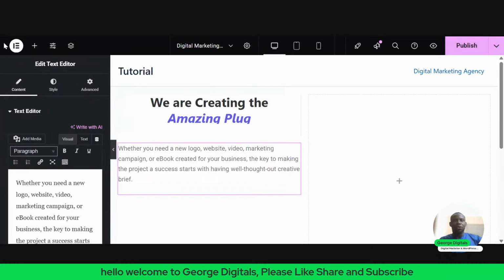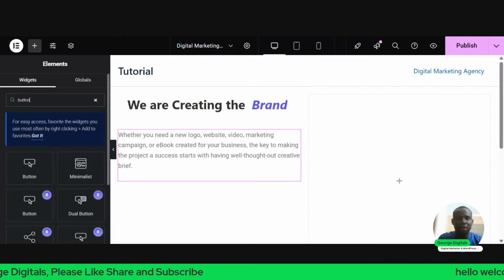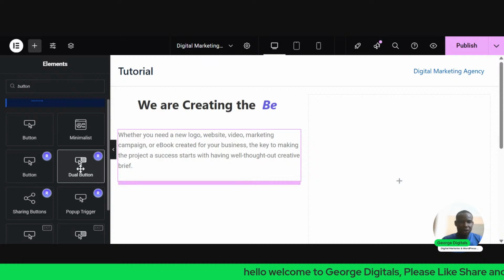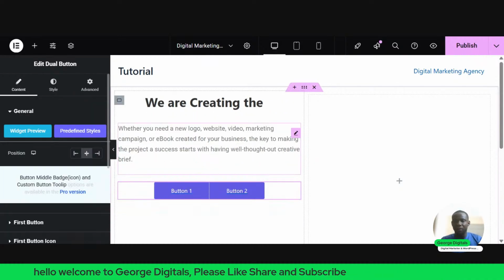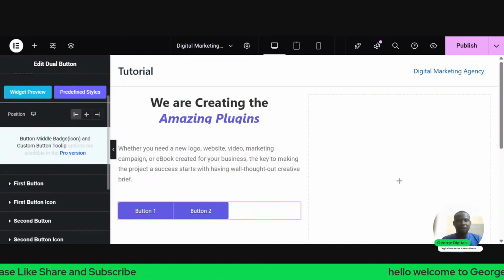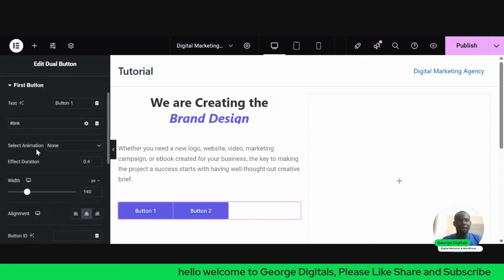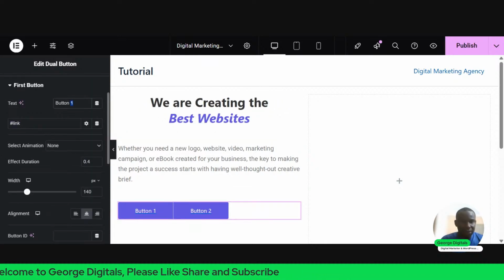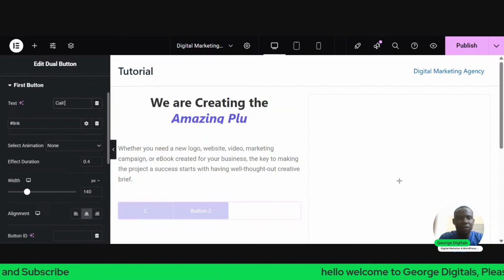So now I want to add a button. I'll click on this plus at the top. Then I'll search for button. Now there's what they call dual button. So I can just drag this and paste it under here. So we can decide to keep it on the left-hand side. Now click on this place, you see first button. Once you click on first button, then we can come under the place you see text, delete this and write call us.